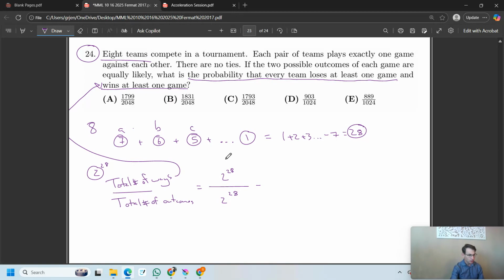All right, so here's 1. 2 to the 28 over 2 to the 28. That's the number 1. That's all the possibilities. And then here, let's do the probability that one team wins it all. But then I have to take away the probability that one team loses all their games.